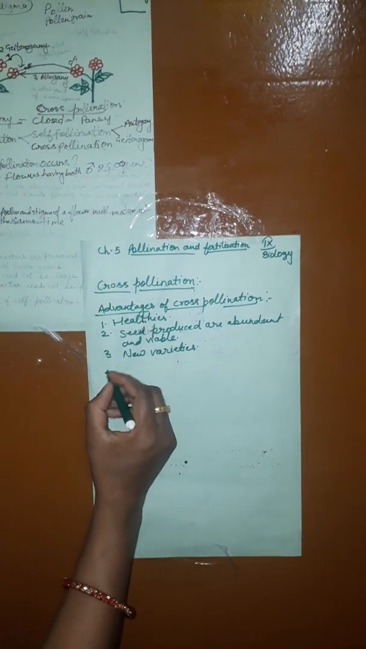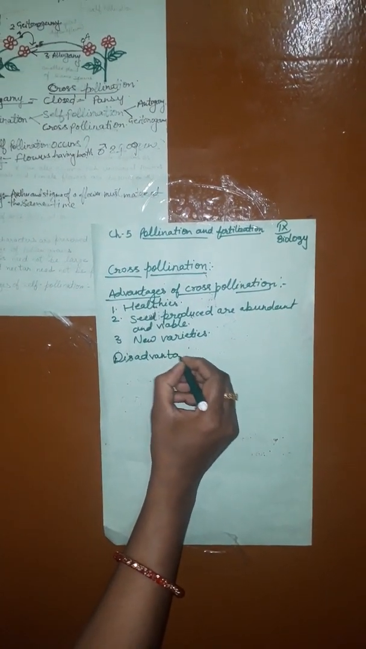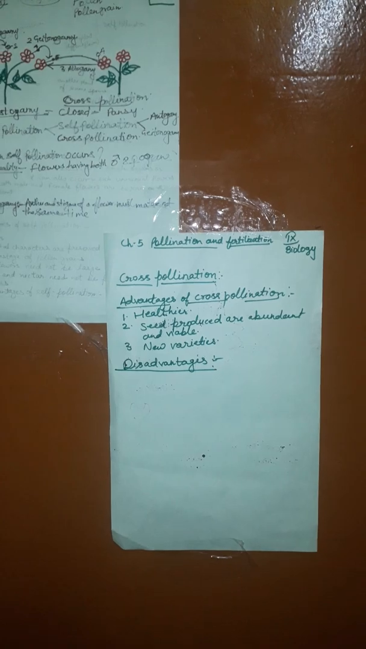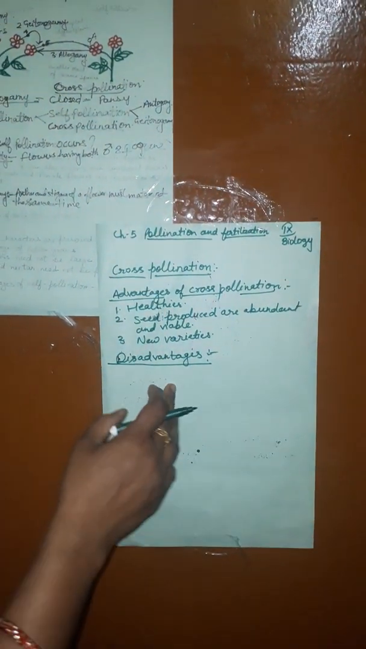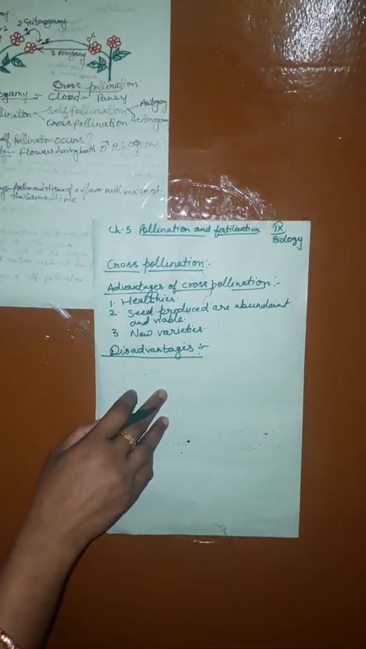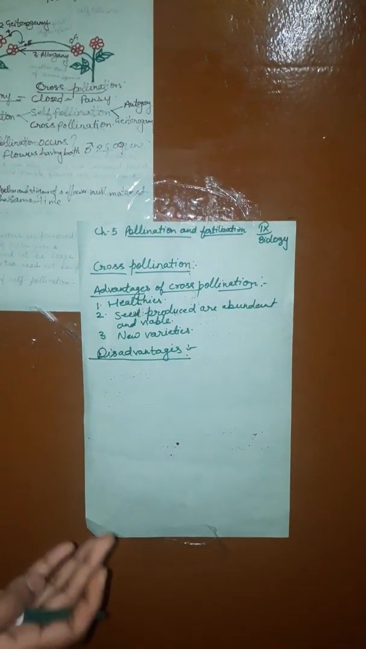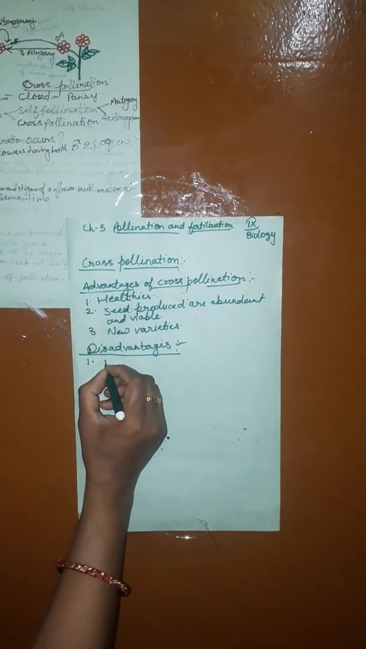Now disadvantages. What are the disadvantages of cross pollination? First, it is not always certain, because pollen grains are carried by different agents like wind, insects and so on. The pollination is not always certain, because some pollinating agent is always needed, which may or may not be available at the proper time, the time at which the anther matures or pollen grain is released from the anther.